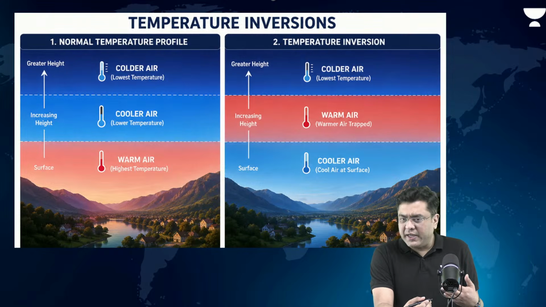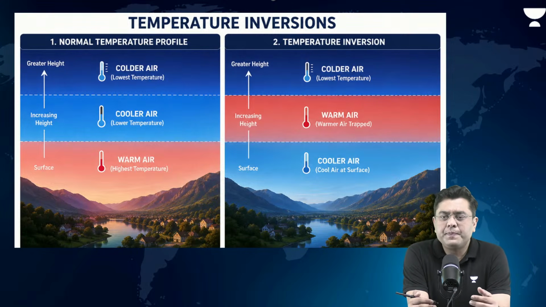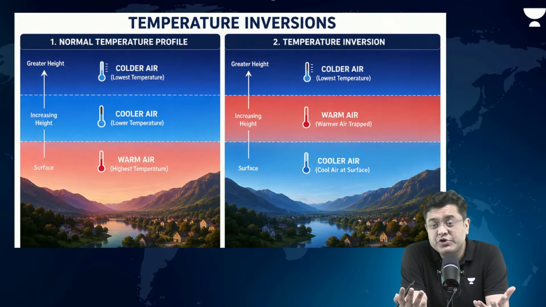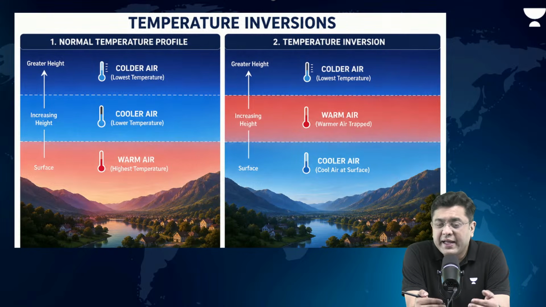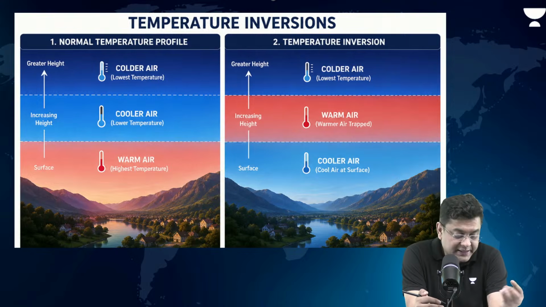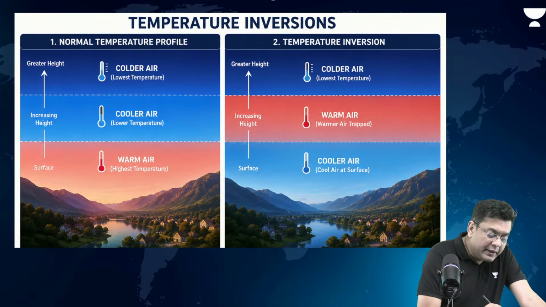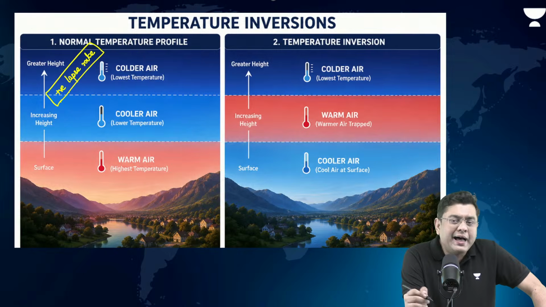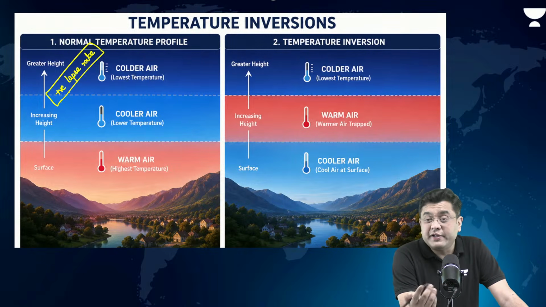So, what is the case of temperature inversion? Under normal circumstances, what do we experience? The air closest to the ground surface is going to be warmer because it is being heated by conduction, terrestrial radiation of planet Earth, etc. And as you move higher up, the temperature tends to reduce. This is what we refer to as the case of the positive lapse rate, isn't it? Now, what happens when the warm air is at the bottom and cold air is at the top?